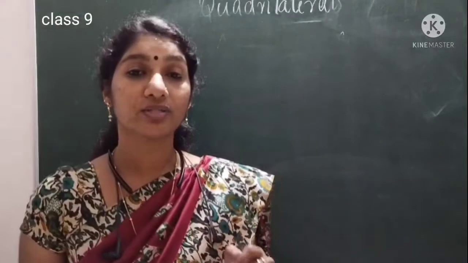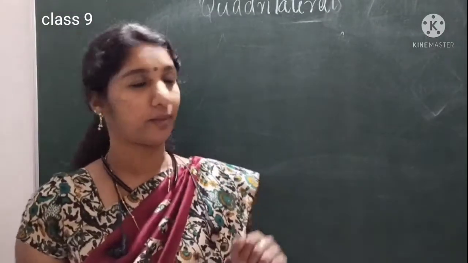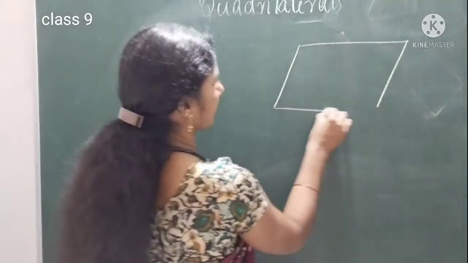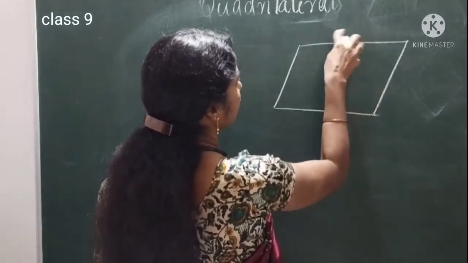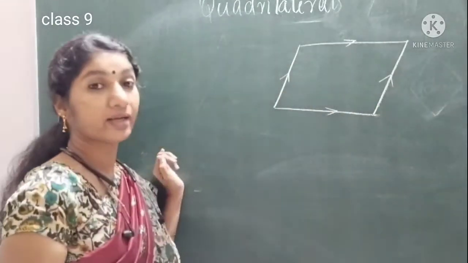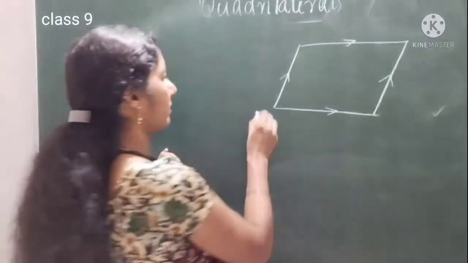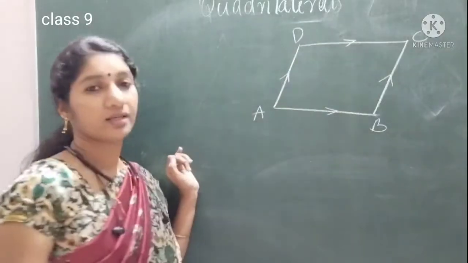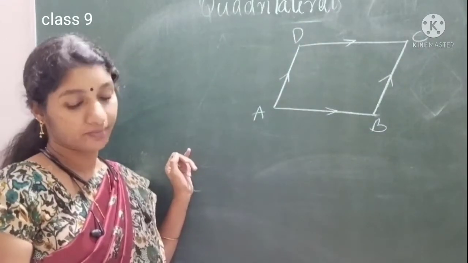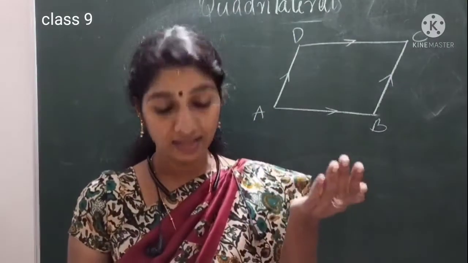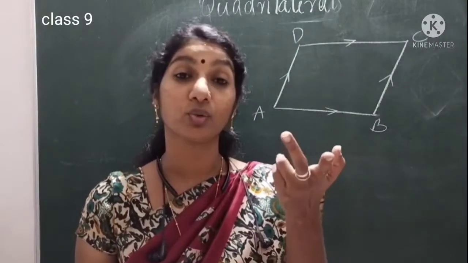Next we are going to study the properties of a parallelogram. We have one parallelogram. What is a parallelogram? Opposite sides are parallel in a quadrilateral, we can call it a parallelogram. We can give the names A, B, C, D. The first property is like this: the diagonal of a parallelogram divides the parallelogram into 2 congruent triangles.